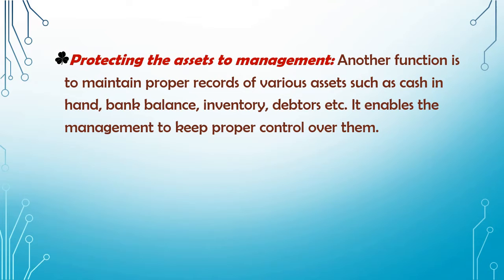Now the assets are those things which you own, and they help you to earn money in future. So some of the assets are how much cash you have, how much bank balance you have, who are your debtors. Debtors are the customers who have taken goods on credit and they will pay you later on.